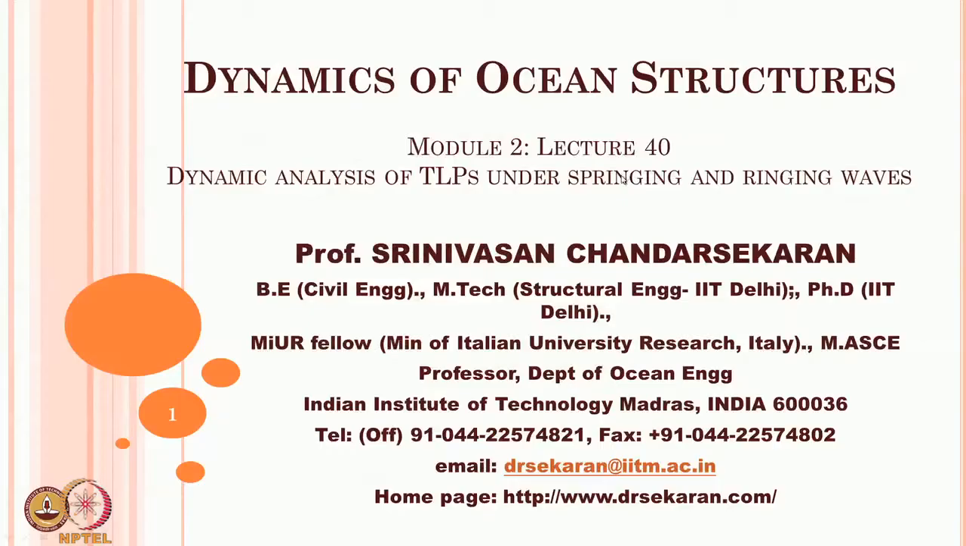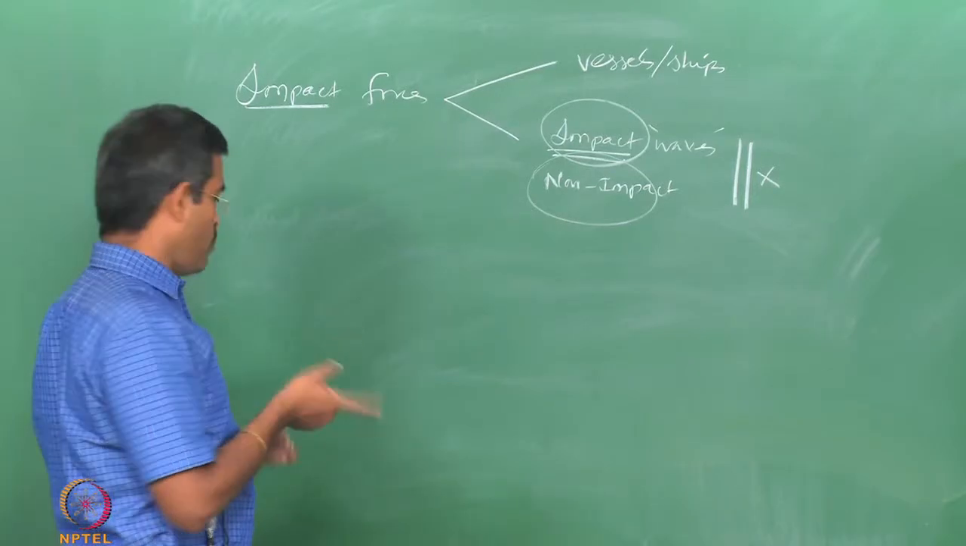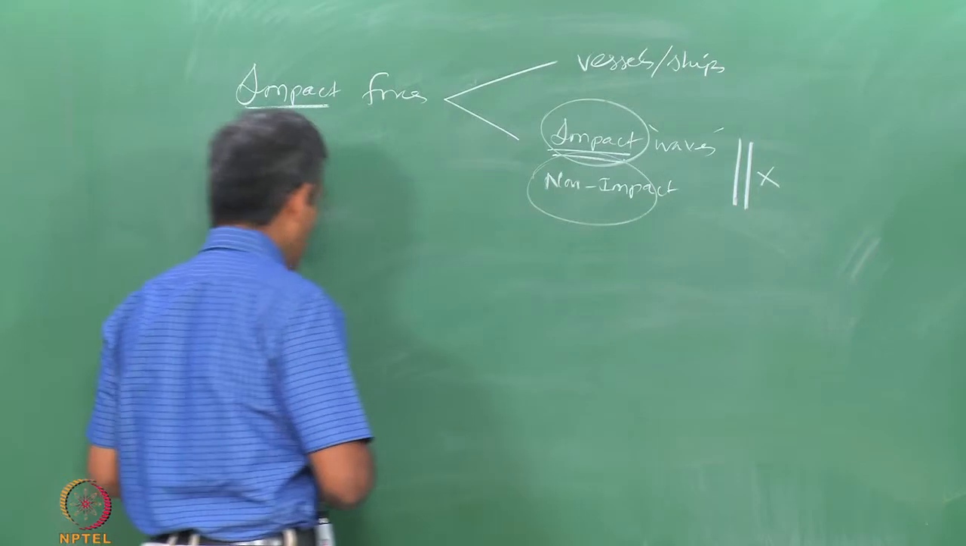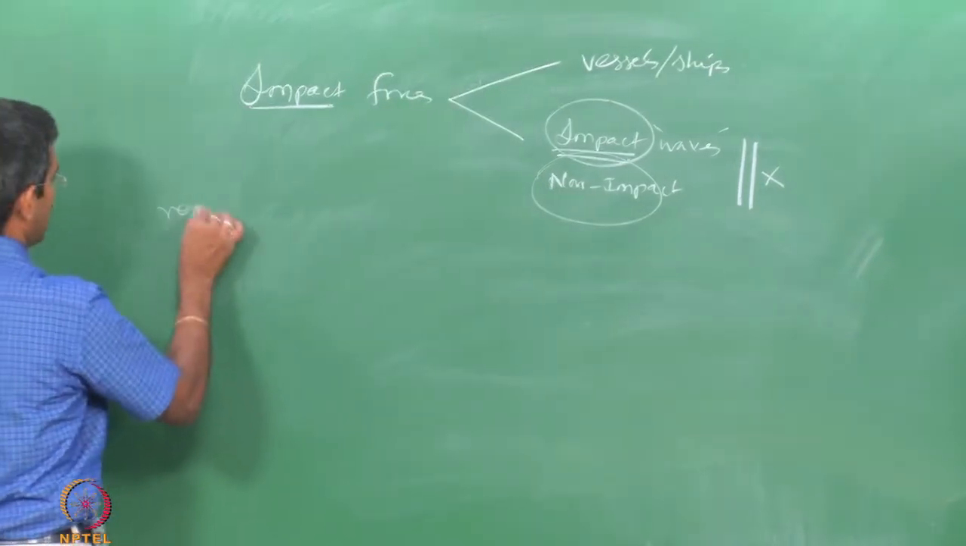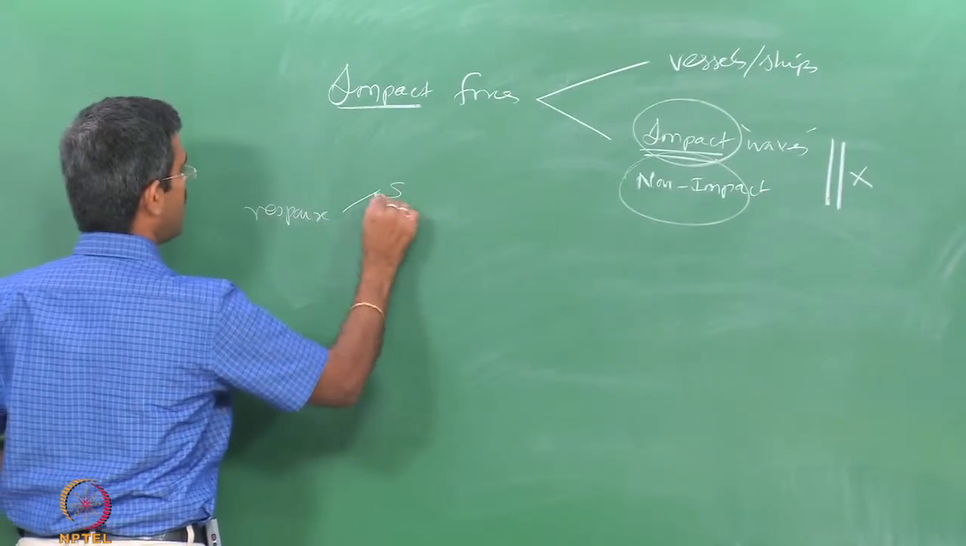So this lecture will focus on the dynamic analysis of a compliant structure, for example a TLP, under springing and ringing waves. Now here it is very clear, the waves are categorized as springing and ringing waves. On the other hand, some literature shows the response as springing and ringing responses. So here both of them are very non-classical, that is, even the response to be categorized as springing and ringing